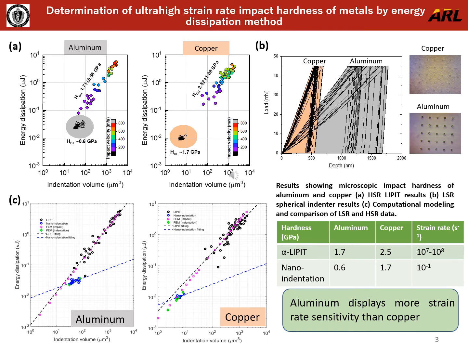The FEA simulations were then carried out for the low strain rate and ultra-high strain rate indentations to find the material parameters and for its validation. By comparing the plots for aluminum and copper, we can see that the material hardness as a function of energy dissipated is greater for aluminum than it is for copper when going from low strain rate to high strain rate. Thus, we can conclude from the low strain rate hardness and ultra-high strain rate hardness results that hardness is strain rate dependent and aluminum shows greater strain rate sensitivity than that of copper.